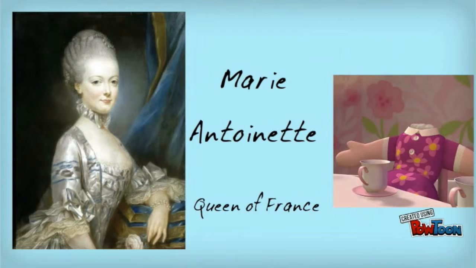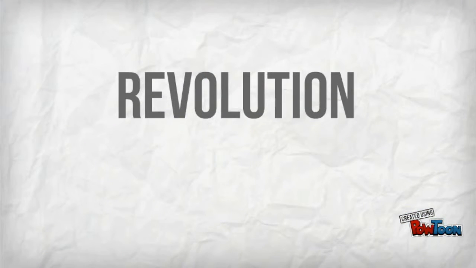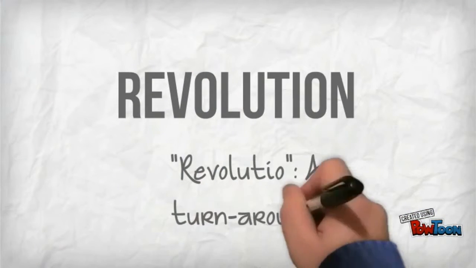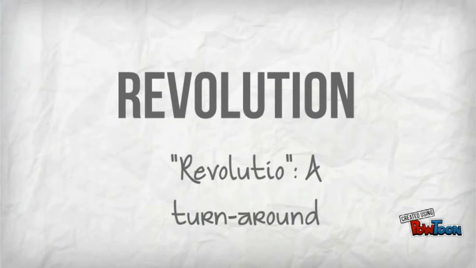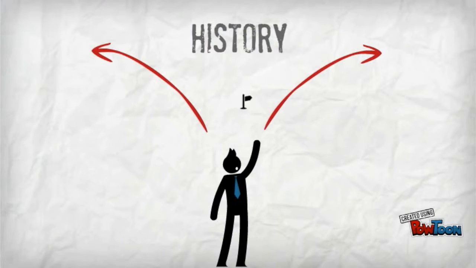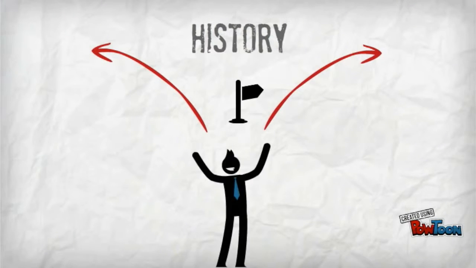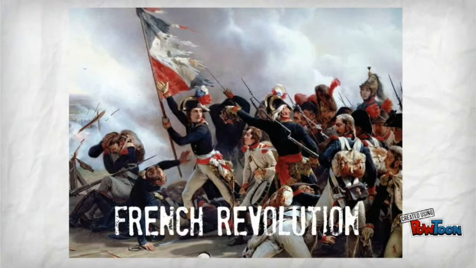But first, what are revolutions? The word revolution comes from Latin revolutio, meaning a turnaround. Revolutions are turning points in history. A turning point is a time at which a decisive change occurs. Let's look at some features of revolutions using the French Revolution.